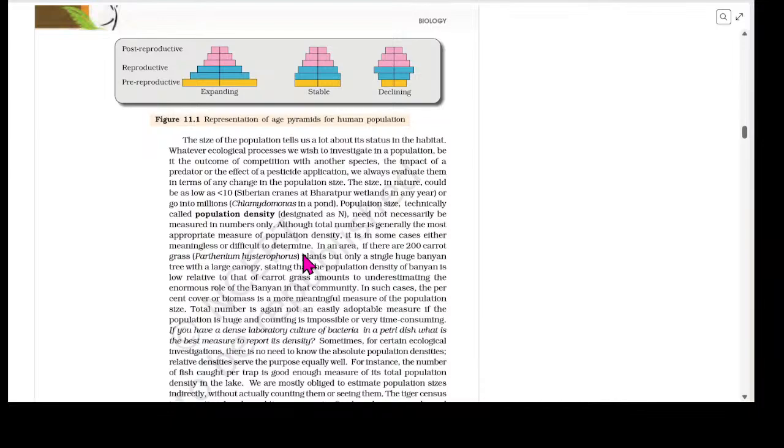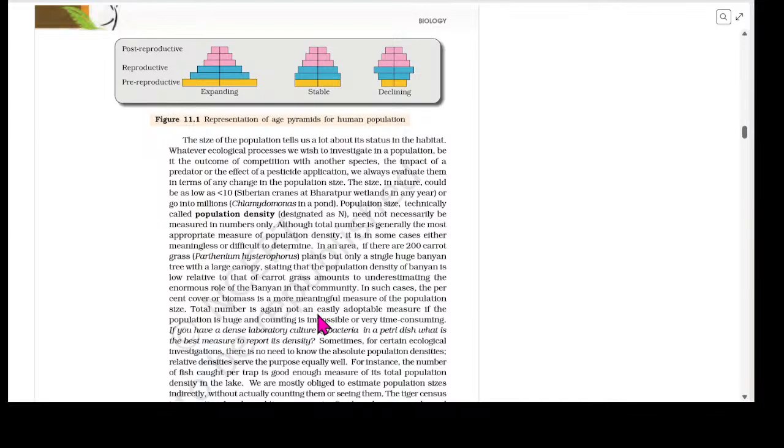In an area, if there are 200 carrot grass, Parthenium hysterophorus plants, but only a single huge banyan tree with a large canopy, stating that the population density of a banyan is low relative to that of the carrot grass, amounts to underestimating the enormous role of the banyan in that community. In such cases, the percent cover or biomass is a more meaningful measure of the population size.